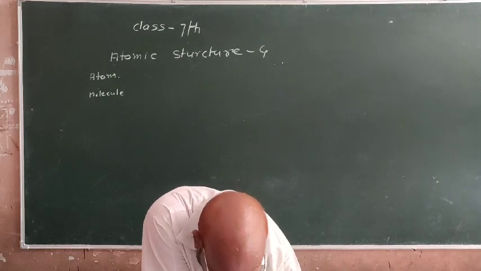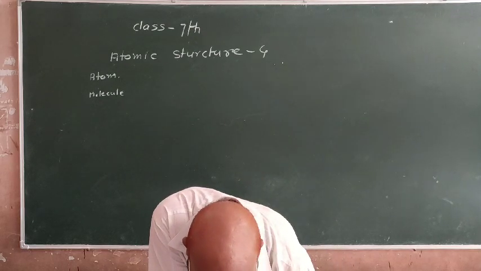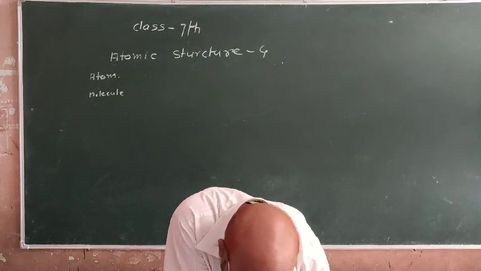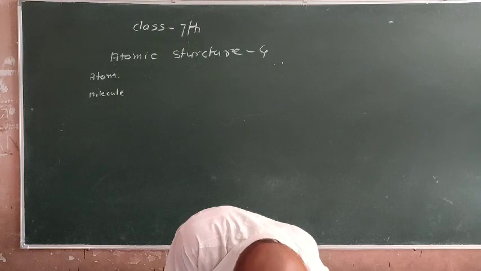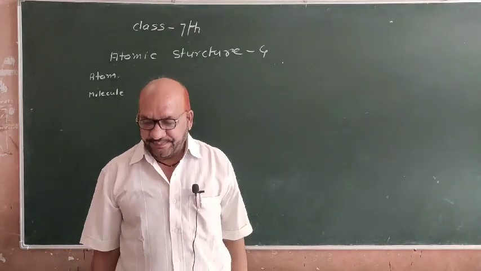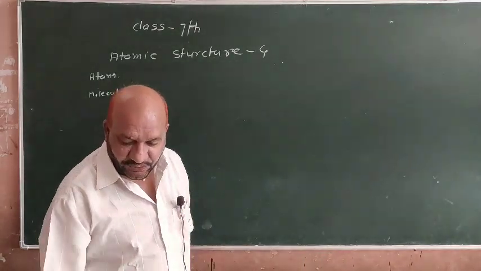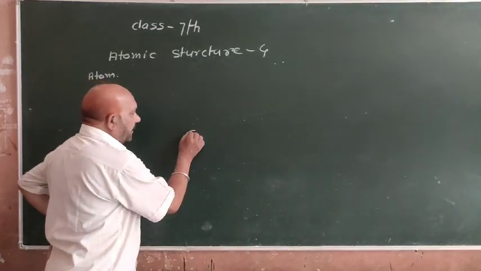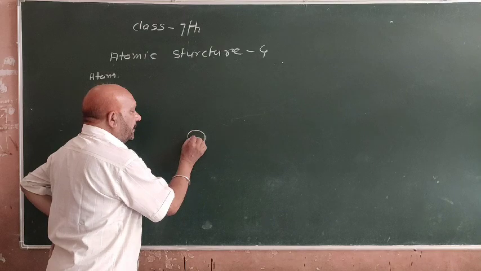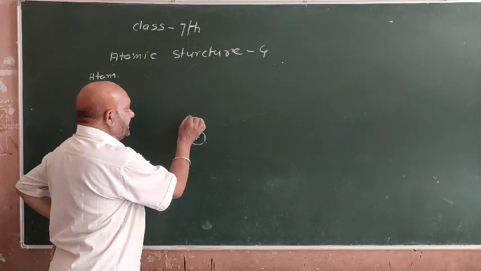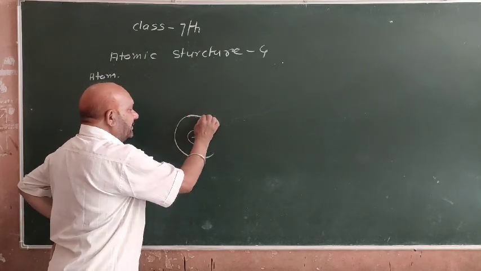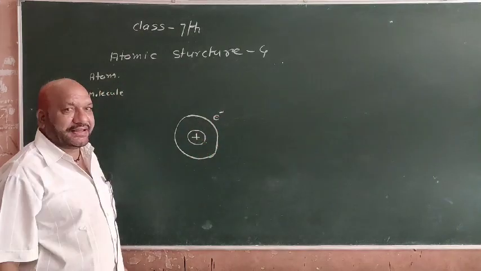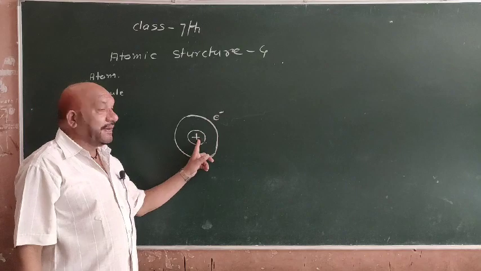Why does the negatively charged electron not fall into the nucleus? तो क्या कारण है कि इलेक्ट्रॉन जो है न्यूक्लियस के अंदर नहीं गिरता? माने we always told the nucleus has positive charge and electron has negative charge. So these opposite charges attract each other, but the electron does not fall into the nucleus.